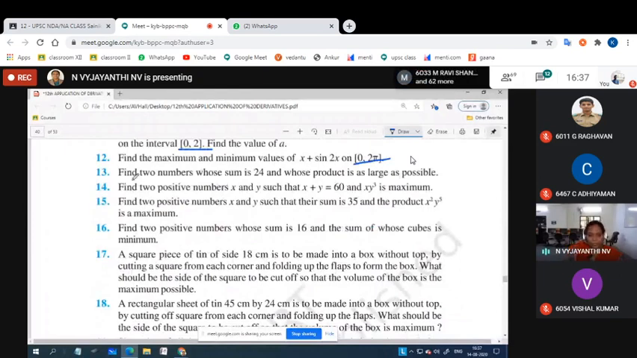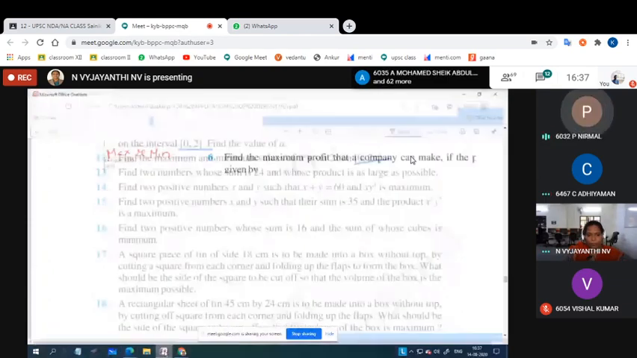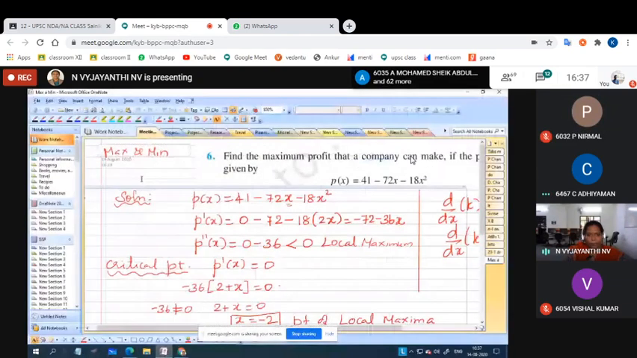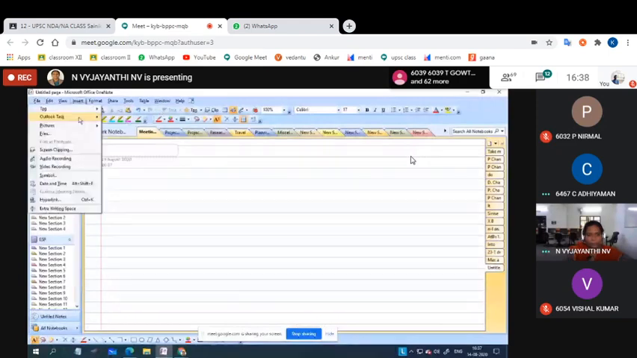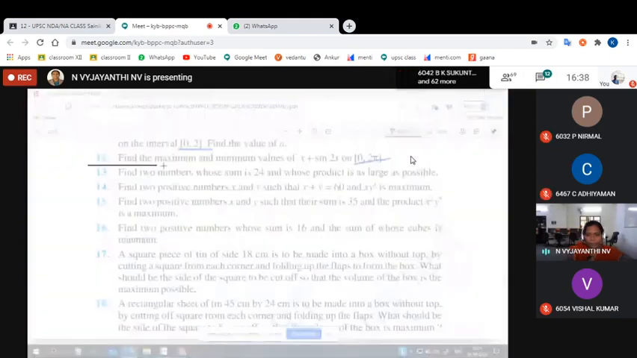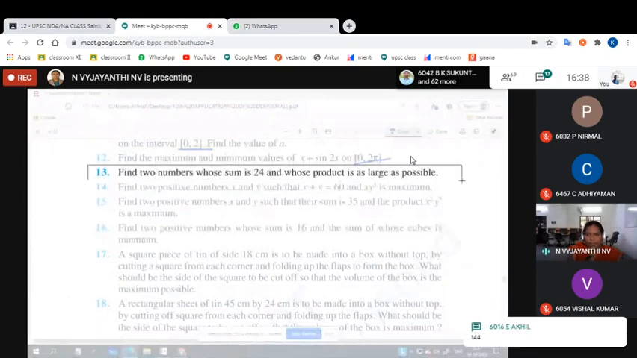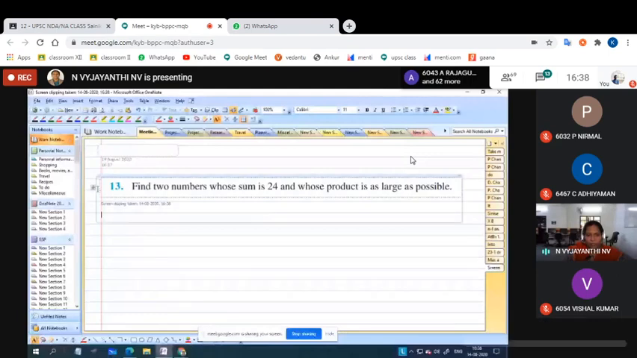Let us see the 13th problem. One of you read out the 13th problem. Find two numbers. So once you are familiar with the second derivative test, we can move to the other things and you will be very much comfortable in learning the other things there.